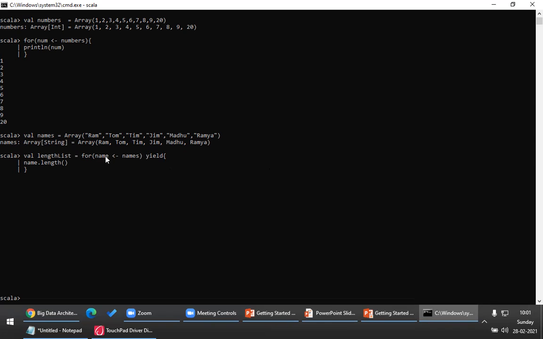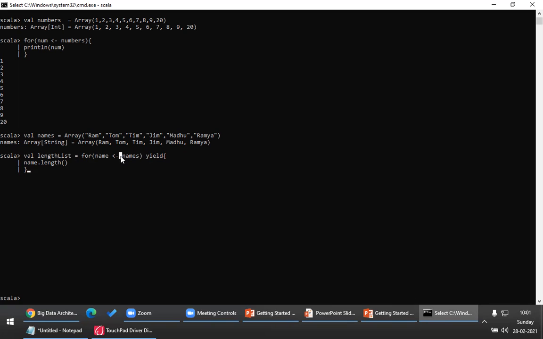What happens? In the first iteration, name would be Ram, so name dot length would be 3. The 3 would be stored in this array, lengthList, and this is an array now. I'll show you. In the next iteration, the name would be Tom, so the length would be 3. Tim would be 3. Jim would be 3. Madhu would be 5. Ramya would be 5 automatically. So the for loop with yield, what does it do? For every iteration, if you want a return value, for loop with yield will return you a value. All these things we use fundamentally, very important.